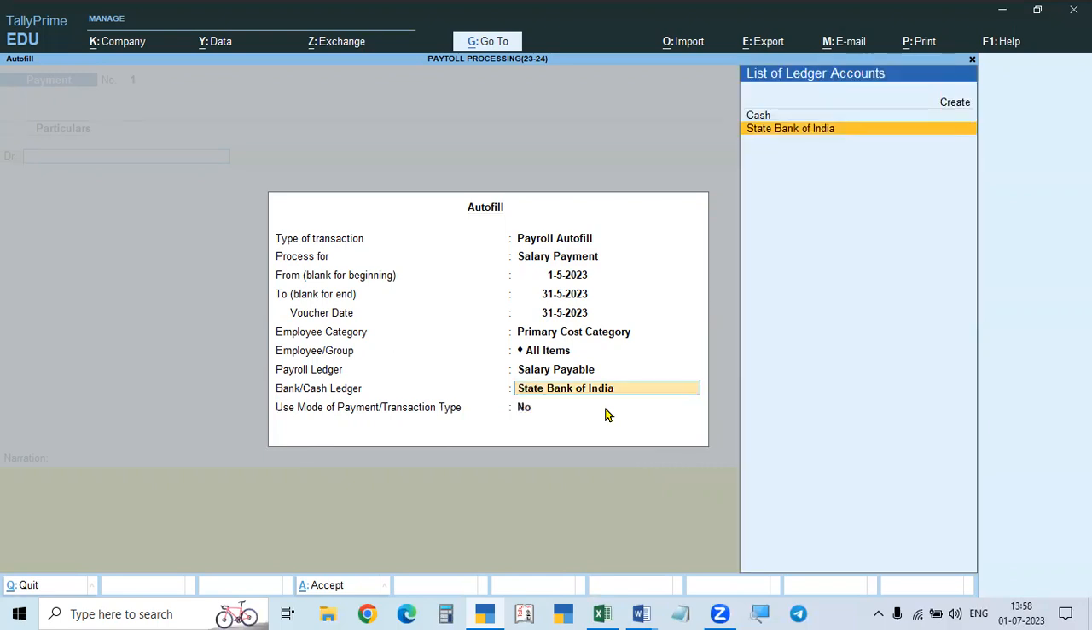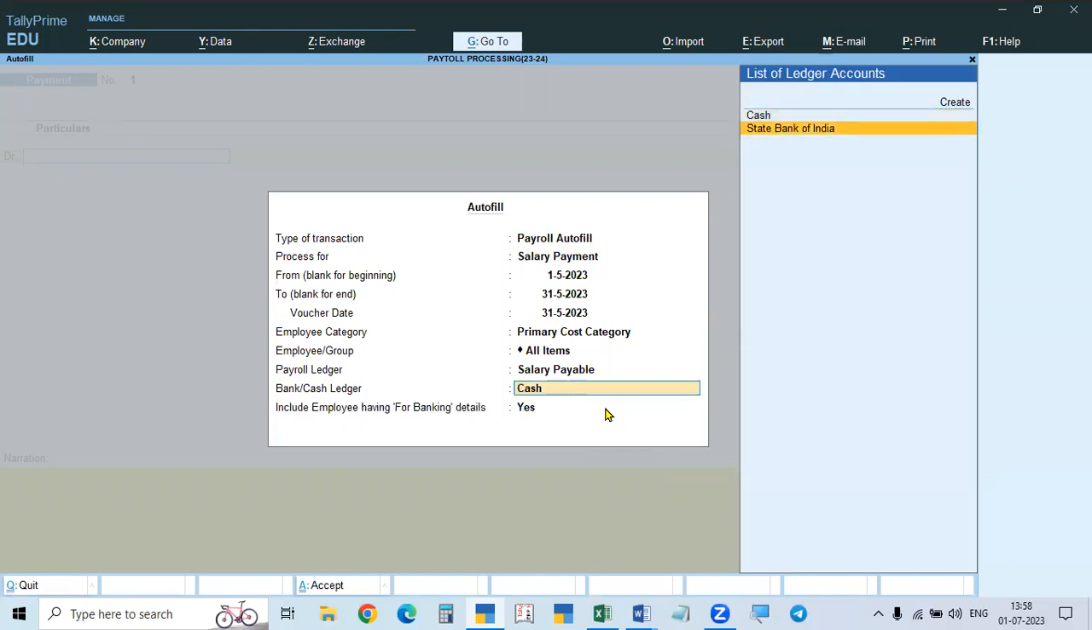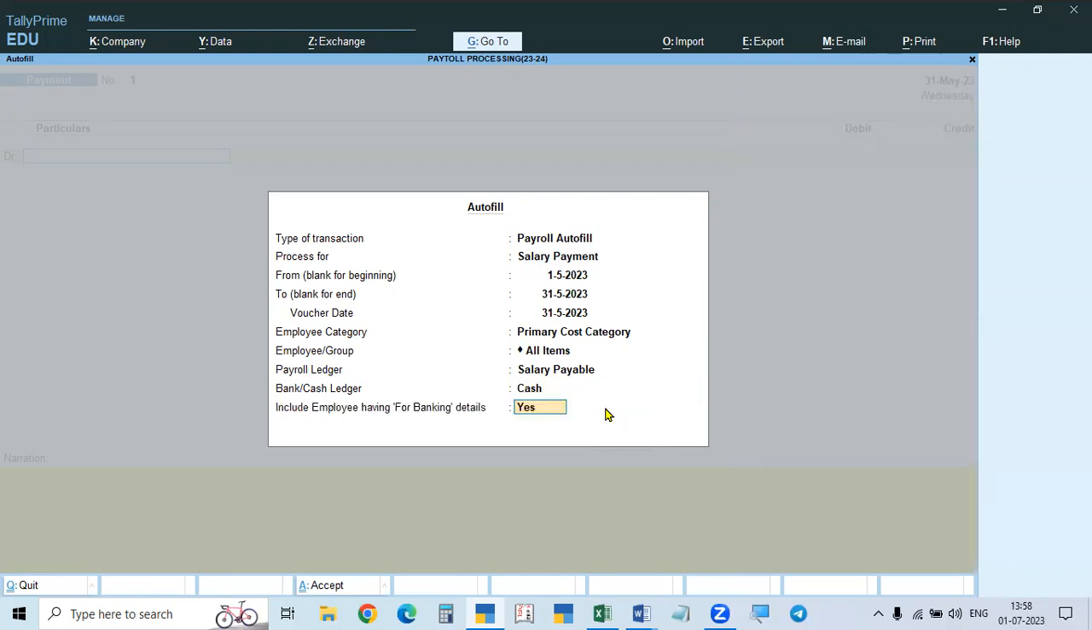If you take cash, then you have to take it as yes. If you take bank, you have to take it as no. In the case of cash, you take it as yes, and in the case of bank, you take it as no.